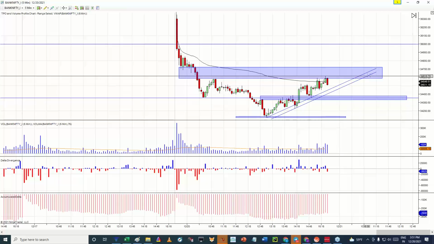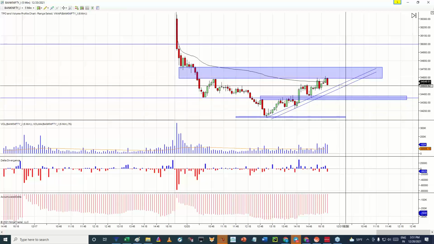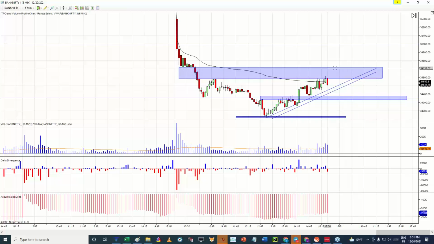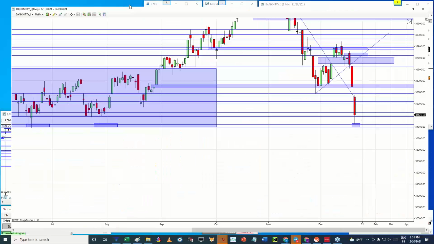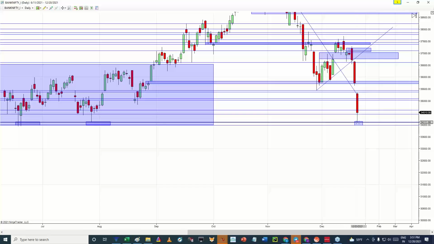So definitely you can mark this trend line for Bank Nifty. The moment this trend line gets broken with volume, you can expect prices to retest the lower price levels one more time. All right, so that's pretty much about Bank Nifty. On the daily chart, prices are right now sitting around the support zone. There can be a possibility as of now, in this week, that we might see prices slowly and gradually retesting the 34,000 level one more time.